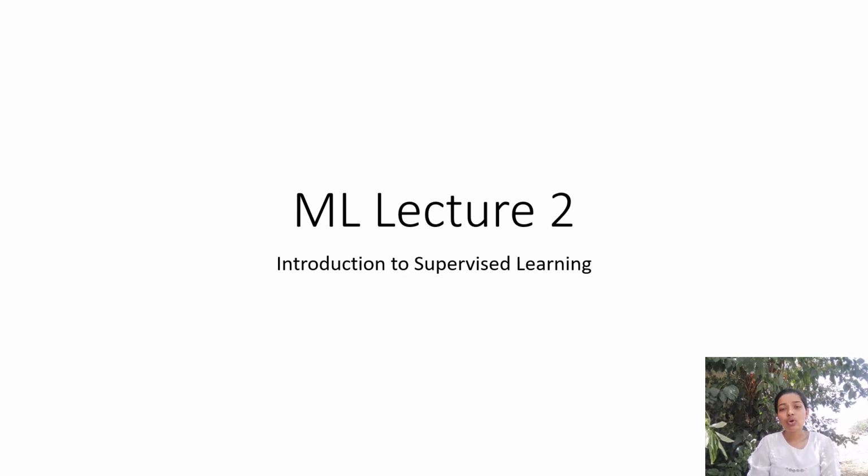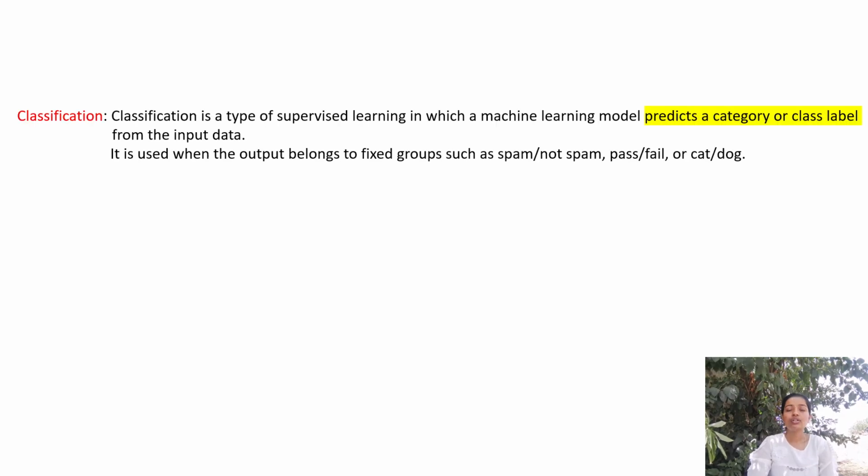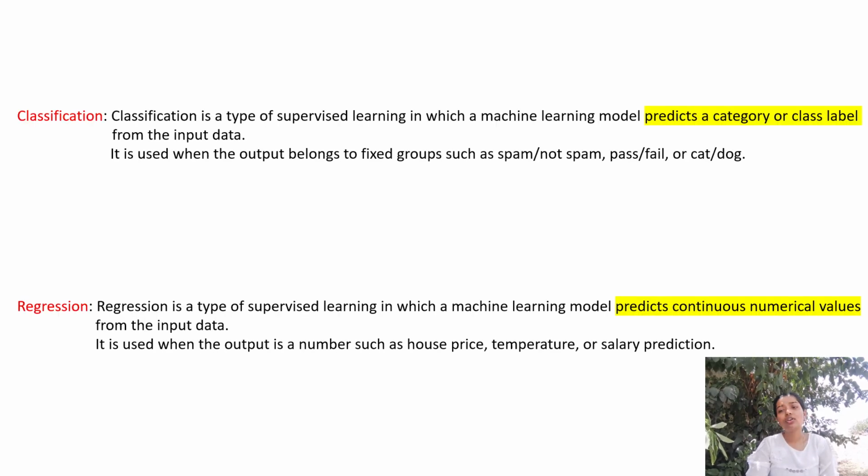In our last video, we discussed different types of machine learning like supervised, unsupervised, semi-supervised. In this video, we will be talking about supervised learning and understand what is KNN algorithm. So let us get started. Before starting the KNN algorithm, we should first understand what is classification and what is regression.